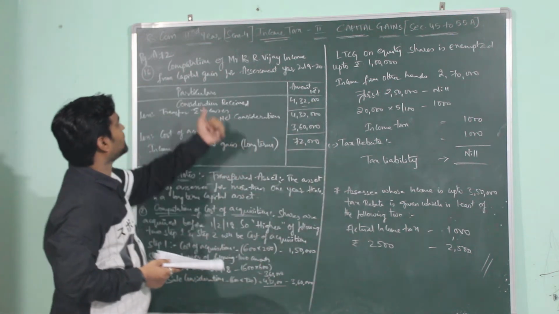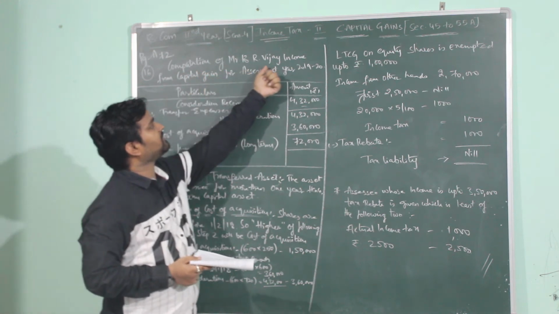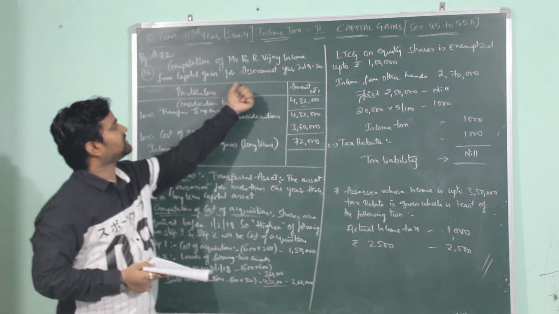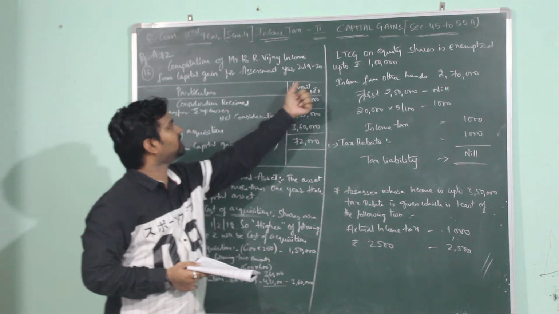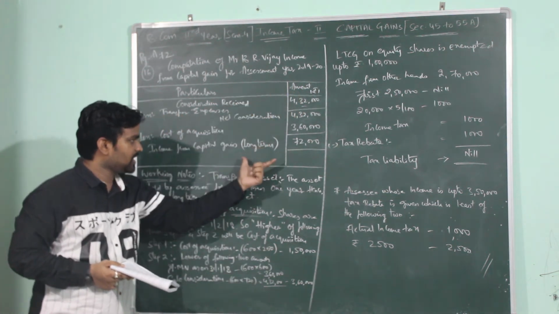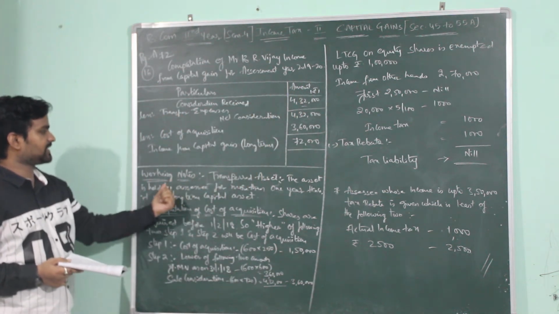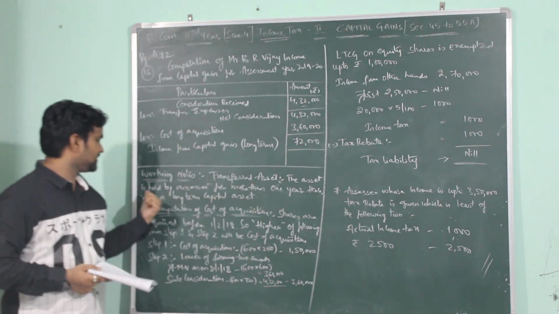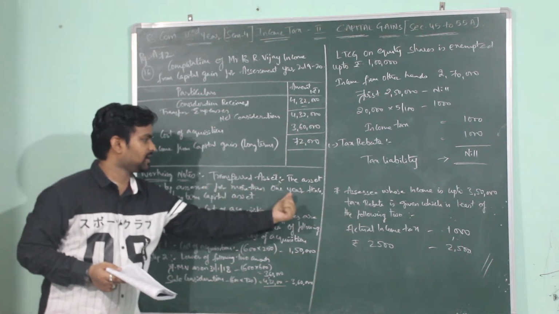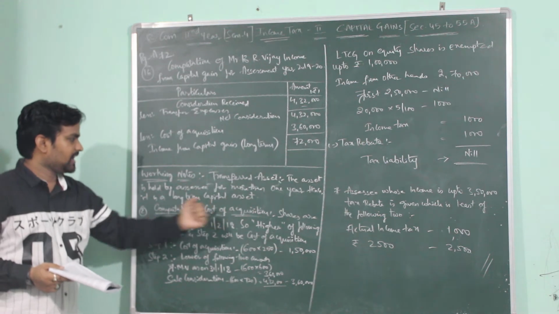Let us solve the problem. Here is the heading: computation of Mr. B.R. Vijay income from capital gain for assessment year 2019-2020. Here is the format, particulars, amount. In the working notes, what was there first? Transferred asset. The asset is held by the assessee for more than 1 year. Hence it is a long-term capital asset.